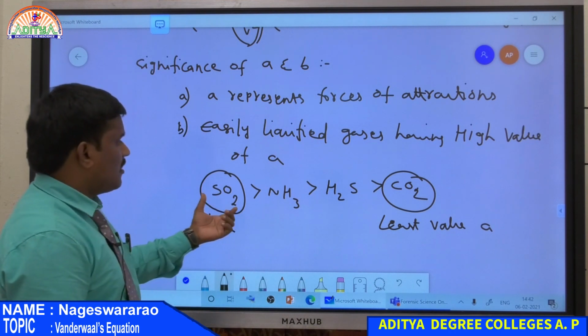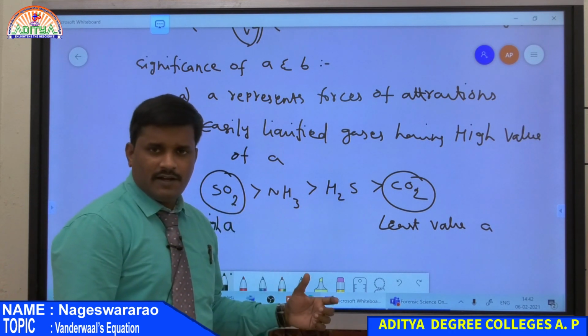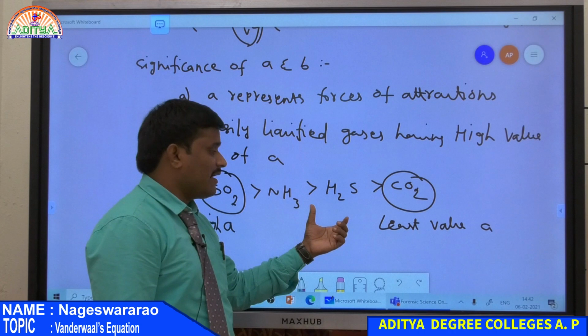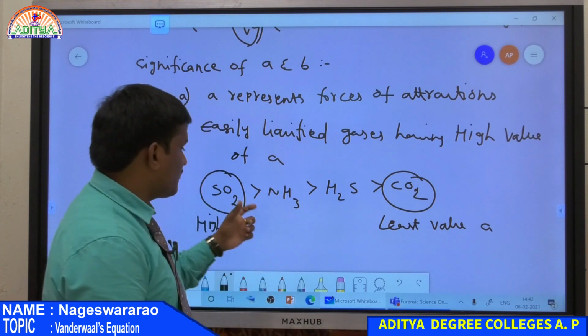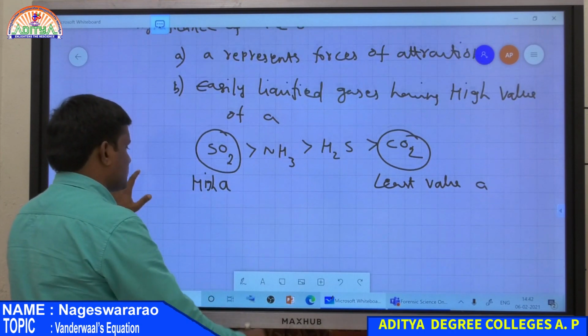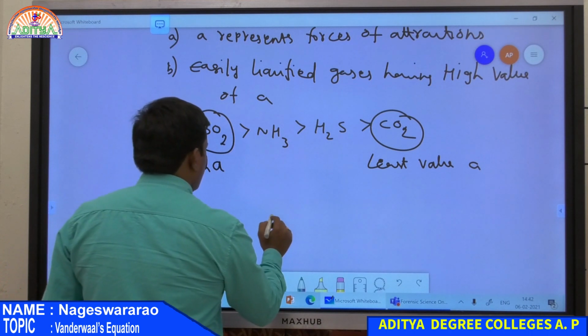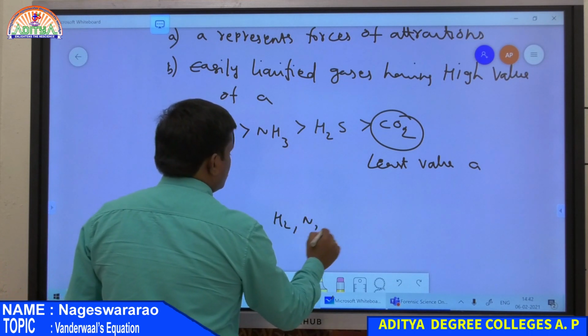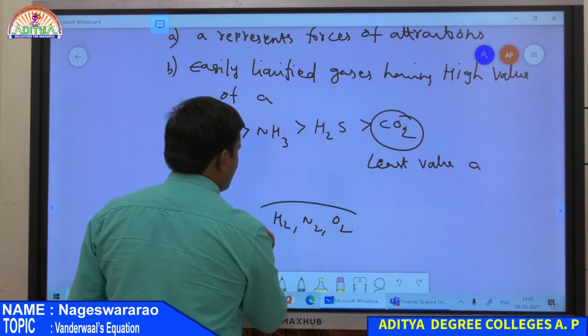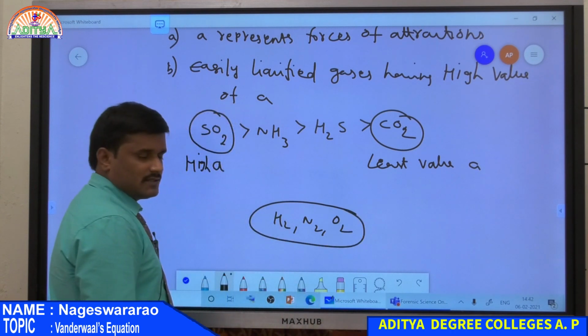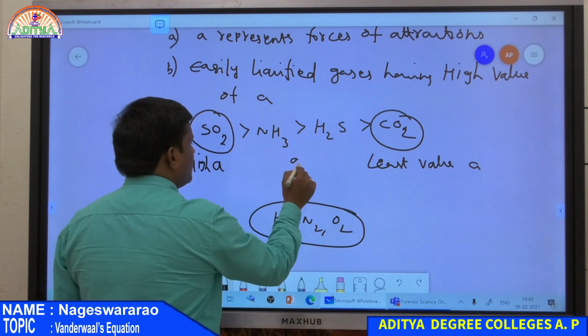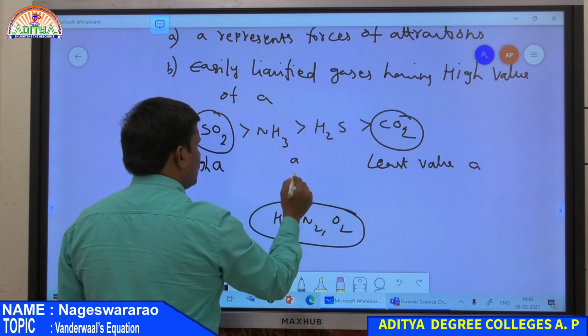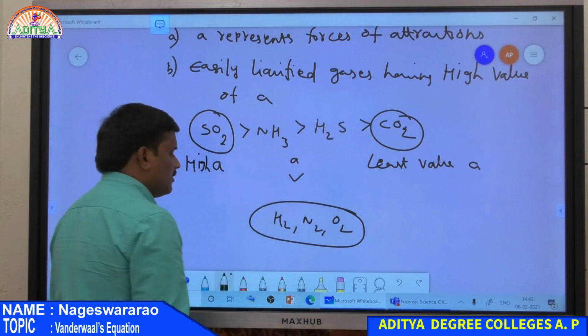And also these gases are easily converted into liquid. Therefore, all these gases have high values of A compared to the remaining gases like H2, N2, O2. Those are all gases, but they are not easily converted into liquids. That is why the value of A for all these gases is always lower than for the remaining gases.